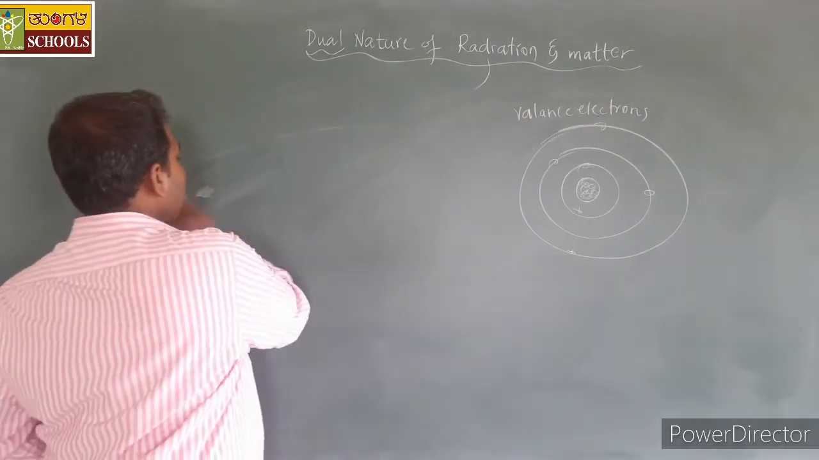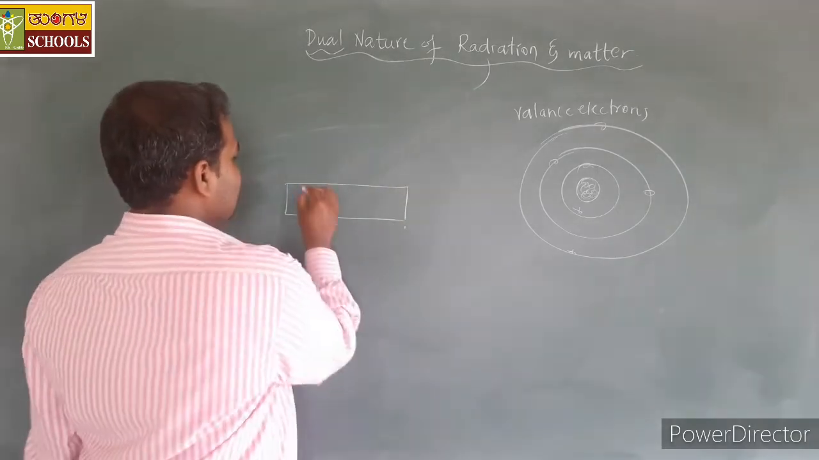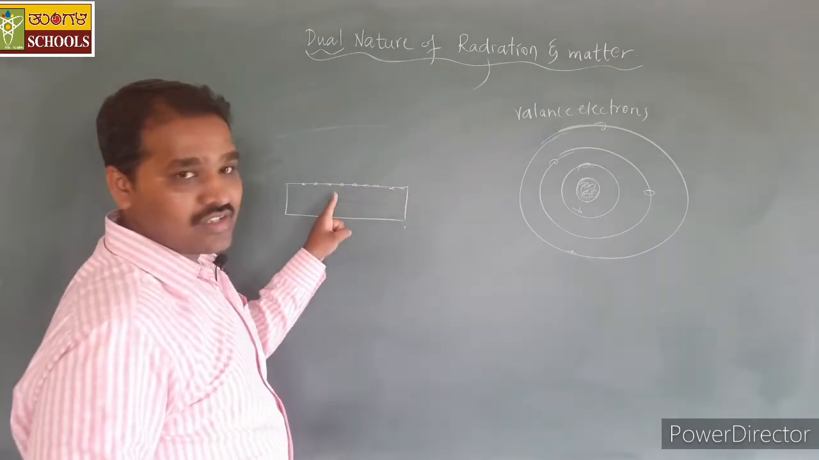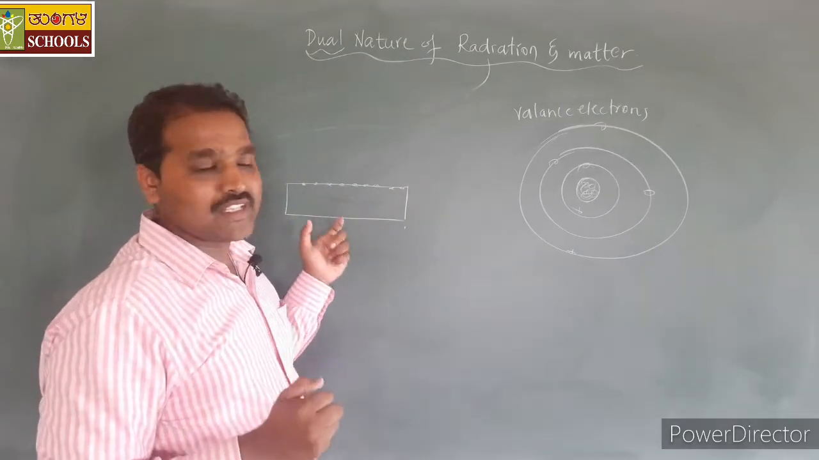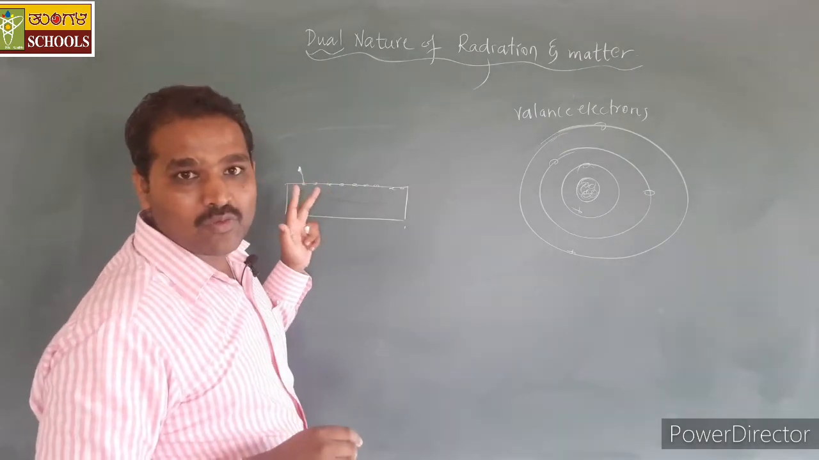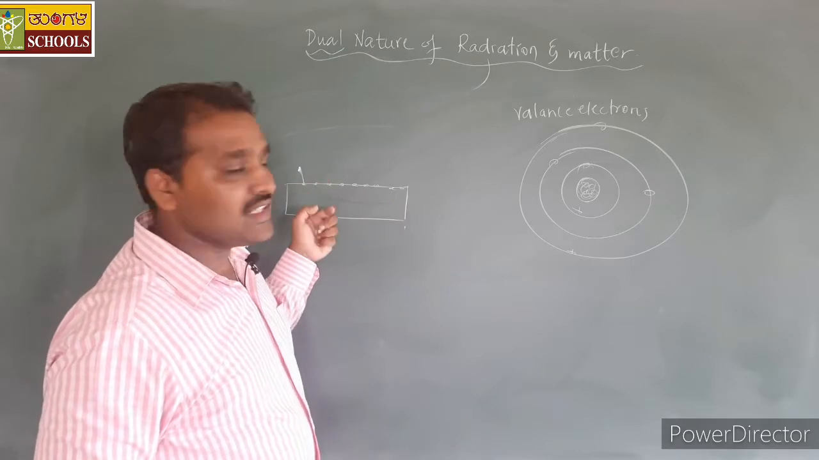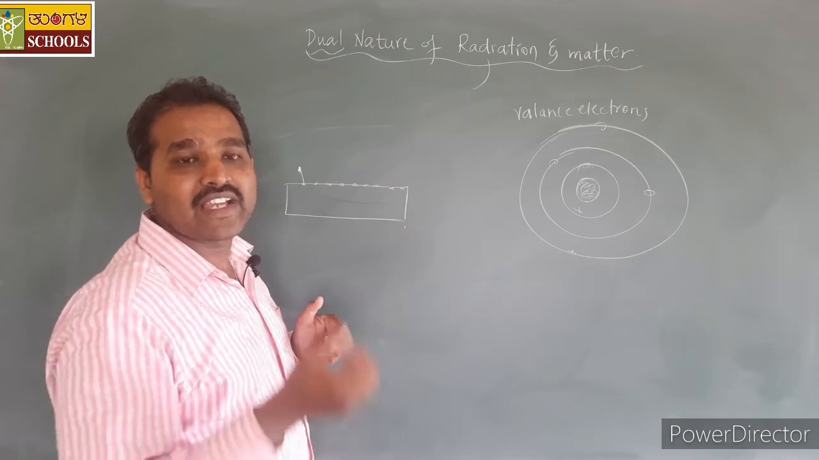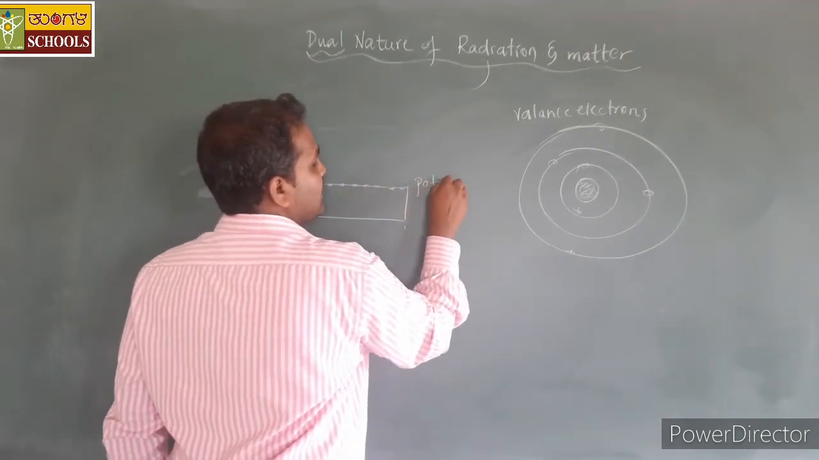At room temperature, if I consider any metal surface, the electrons on the metal surface are the valence electrons. If they get energy in the form of thermal agitation, they will try to move out of the surface. But what happens when the electrons move out of the surface? Immediately the surface becomes positively charged. This positively charged surface again pulls back that electron. So there is some potential barrier created.